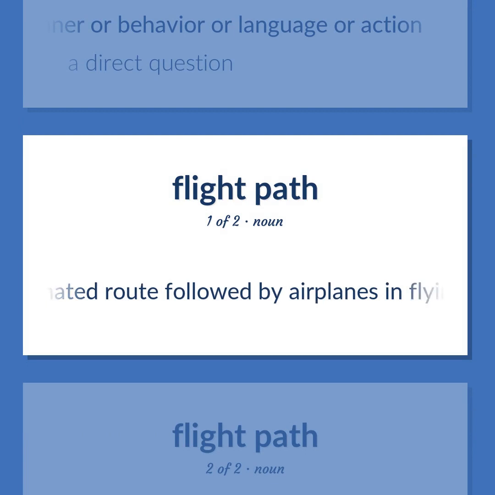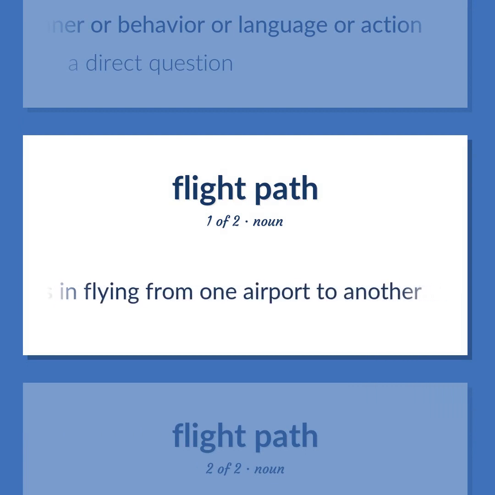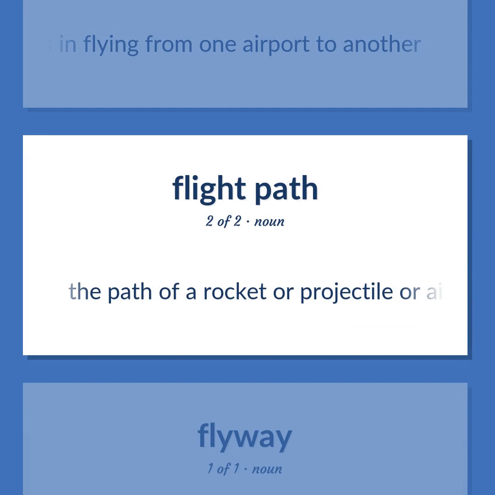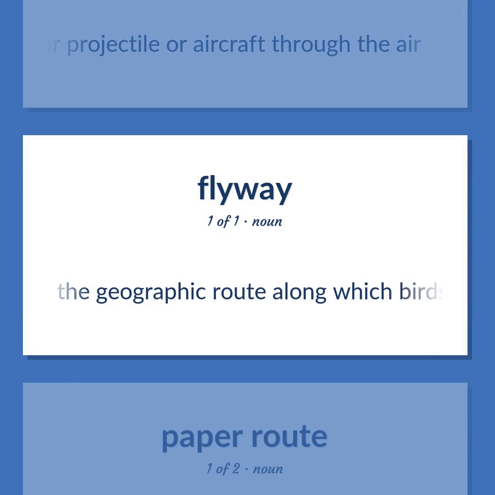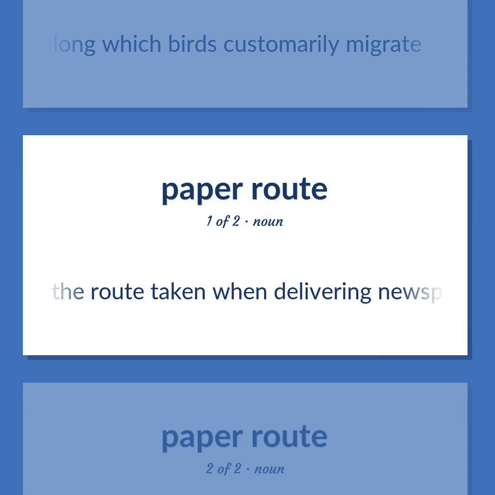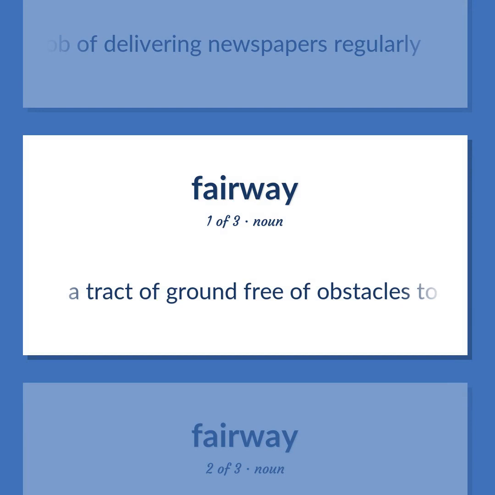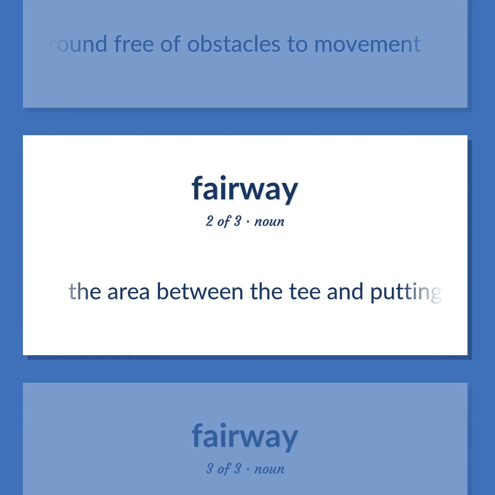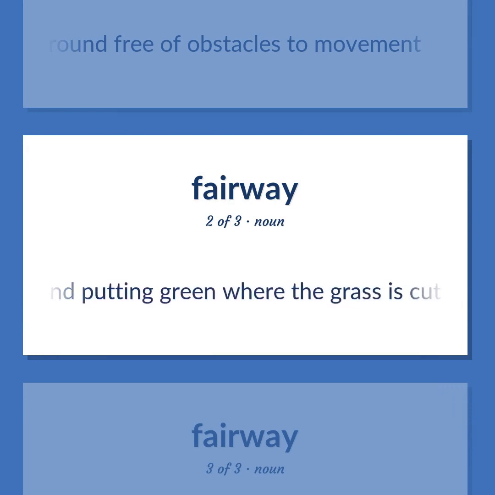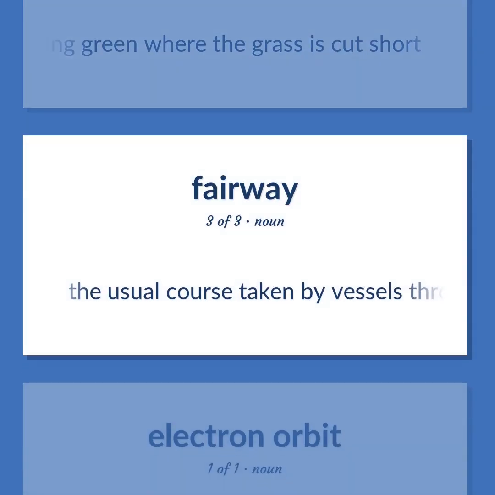A designated route followed by airplanes in flying from one airport to another. The path of a rocket or projectile or aircraft through the air. The geographic route along which birds customarily migrate. The route taken when delivering newspapers every day. The job of delivering newspapers regularly. A tract of ground free of obstacles to movement. The area between the tee and putting green where the grass is cut short. The usual course taken by vessels through a harbor or coastal waters.